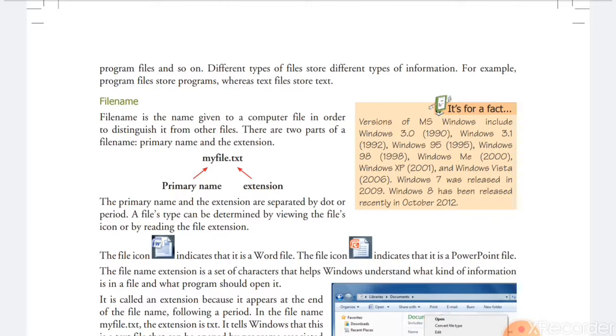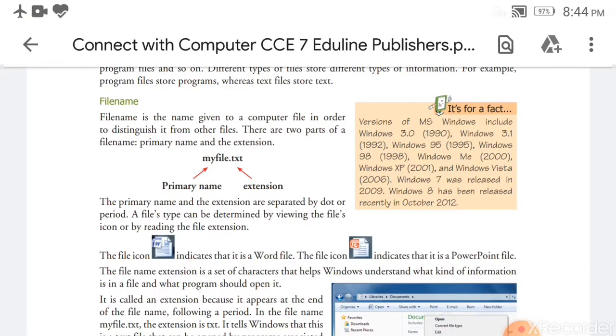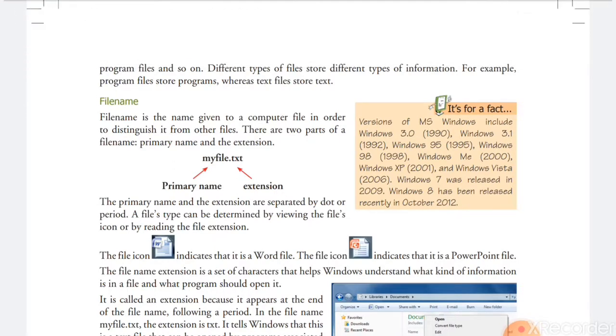If you'd like to open a presentation file, you require MS PowerPoint or Impress. For any audio or video file, Windows Media Player is required. So to access, read or modify different types of files, we require different types of programs. Let's learn the first property of the file, that is the file name.